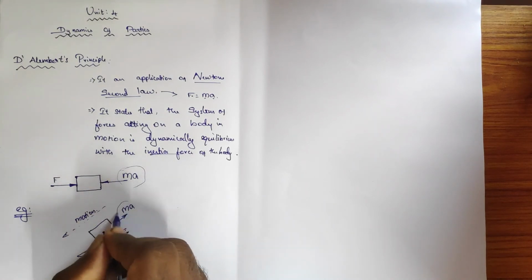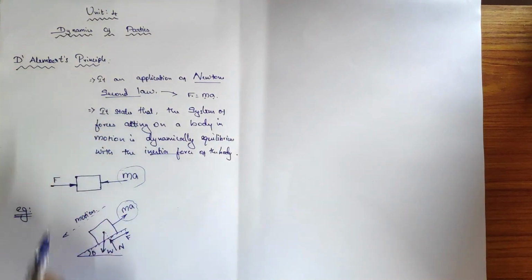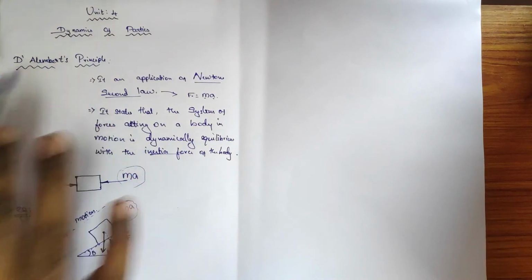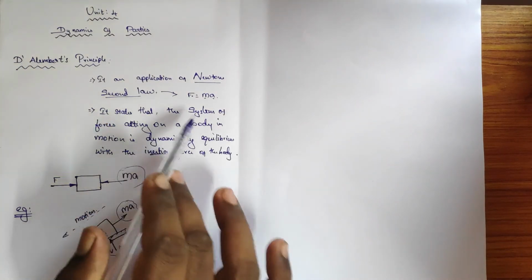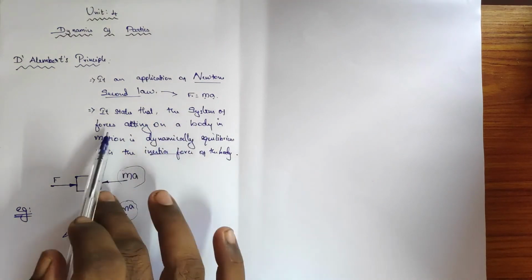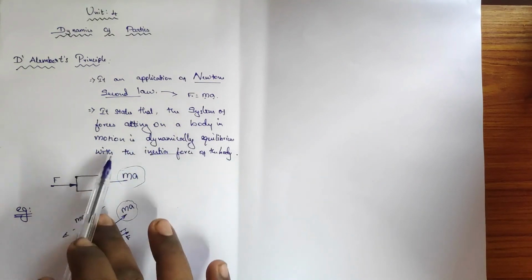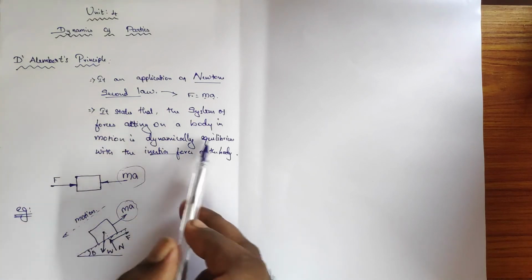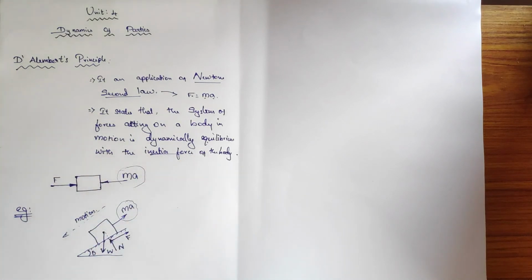This is the additional force we need to consider as per D'Alembert's principle. It states that the system of forces acting on the body in motion is dynamically in equilibrium with the inertia force. That's the thing. Okay, fine.